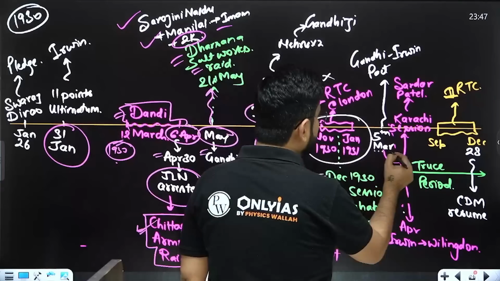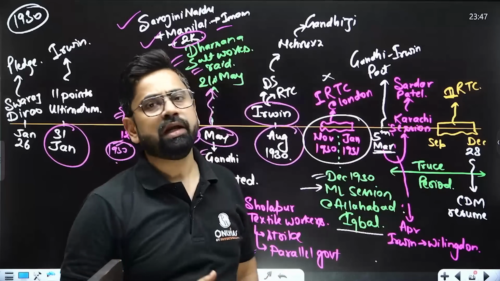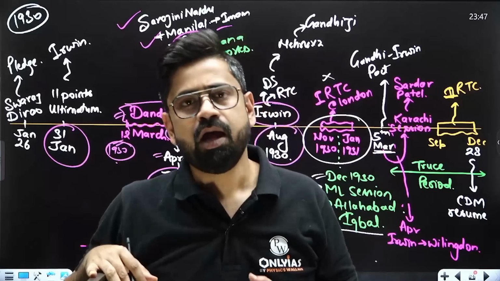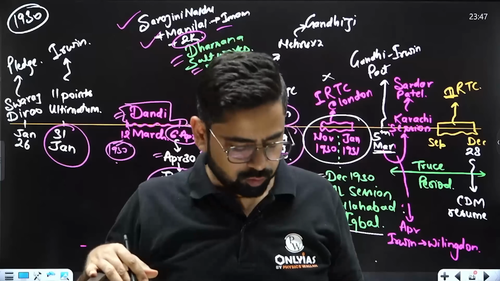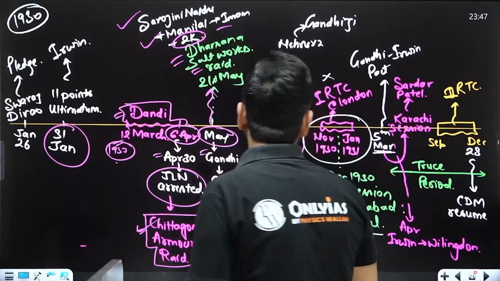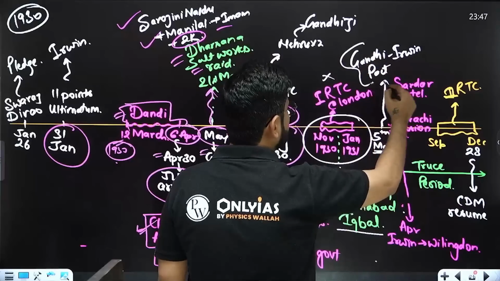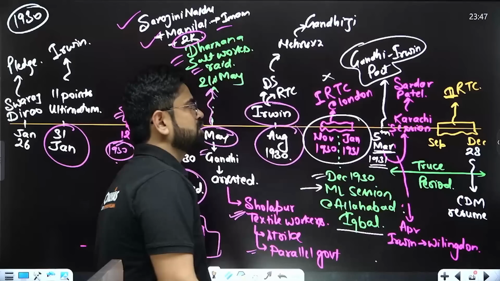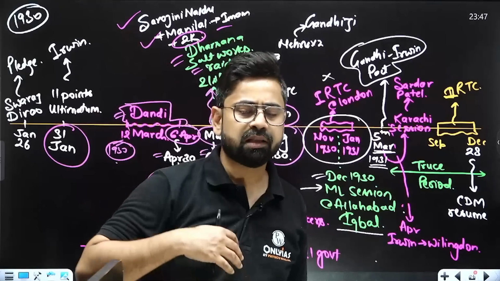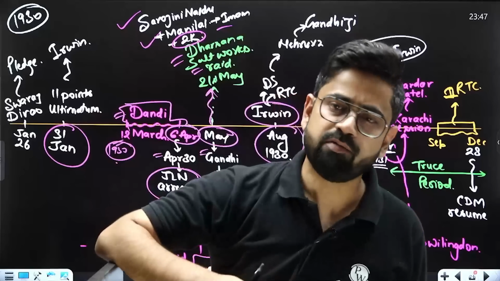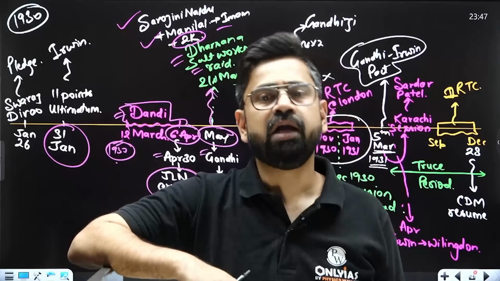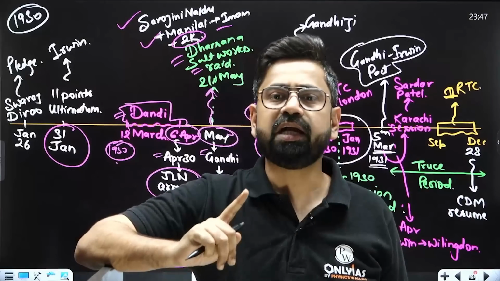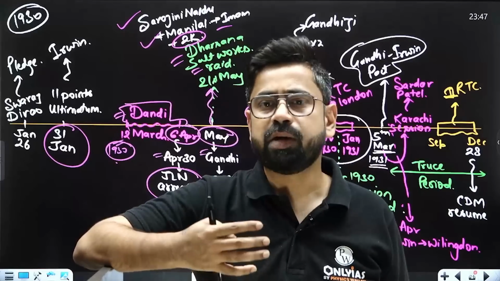Anyway, by 5th March, Gandhiji also agreed that we should have a compromise. We have shown our power, and now we can actually negotiate. So the Gandhi-Irwin Pact happened. After one month of negotiation, on 5th March of 1931, the Gandhi-Irwin Pact happened, where Gandhi agreed to a few points: he will stop the civil disobedience movement, he will join the second Round Table Conference, and he is going to be the sole representative of the Congress.